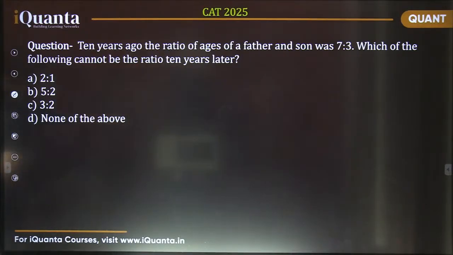Answer it fast now. "10 years ago, the ratio of ages of a father and son was 7:3. Which of the following cannot be the ratio 10 years later?" I think Divya is answering for the previous question. Answer this one now.